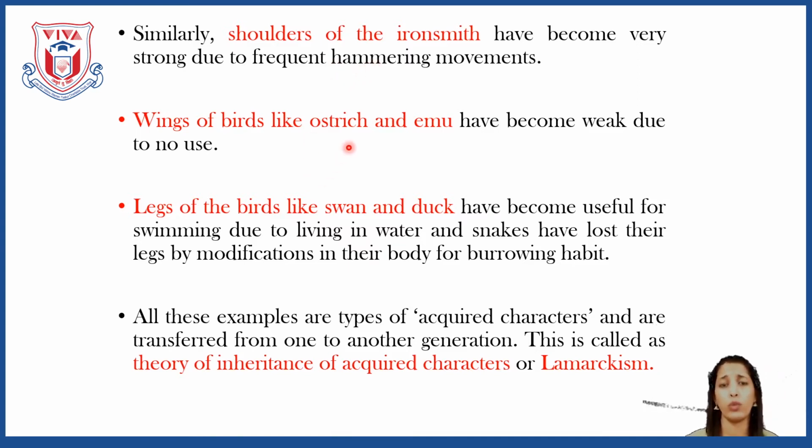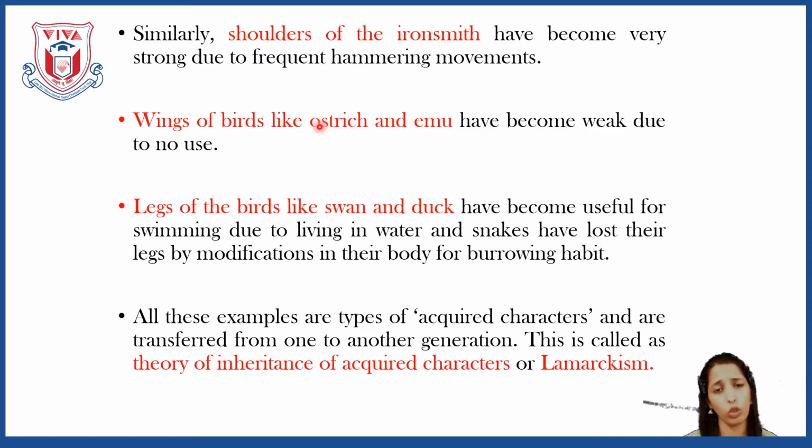Similarly, we saw the example of use of the organ, but now if we see disuse of the organ, you must have observed the ostrich or emu, right? They have long legs, and they also have feathers. But have you seen them flying in the sky with the help of wings? No, they don't fly.